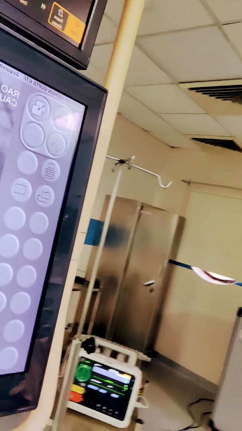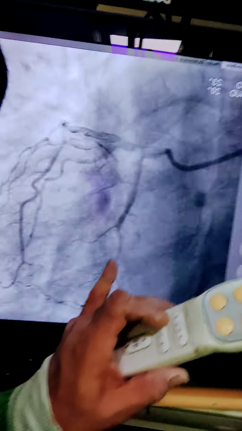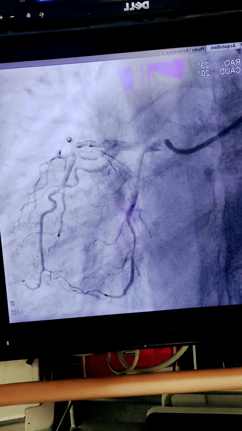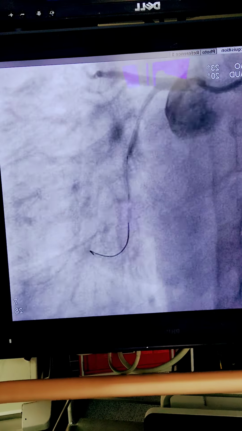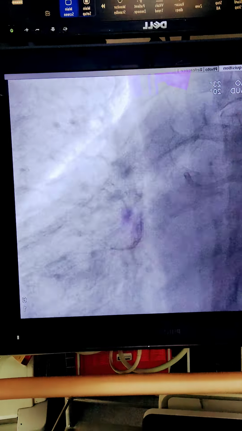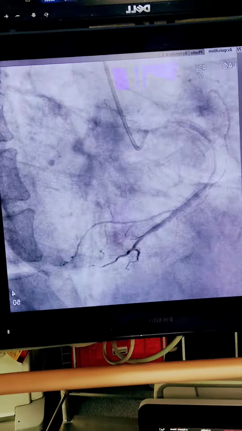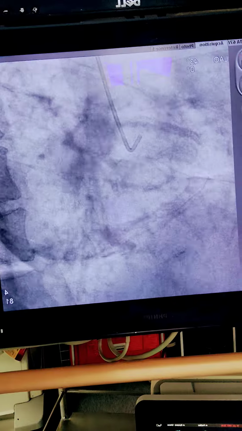So I will show you the angiographic views taken now. This is the stenosis of the left circumflex artery in the reverse direction. This is the planning for the angioplasty. But before that, we wanted to check the right coronary artery. The stent was done earlier. Stent is perfectly fine. This was done 2 weeks back. 2 हफ्ते पहले हुआ था.